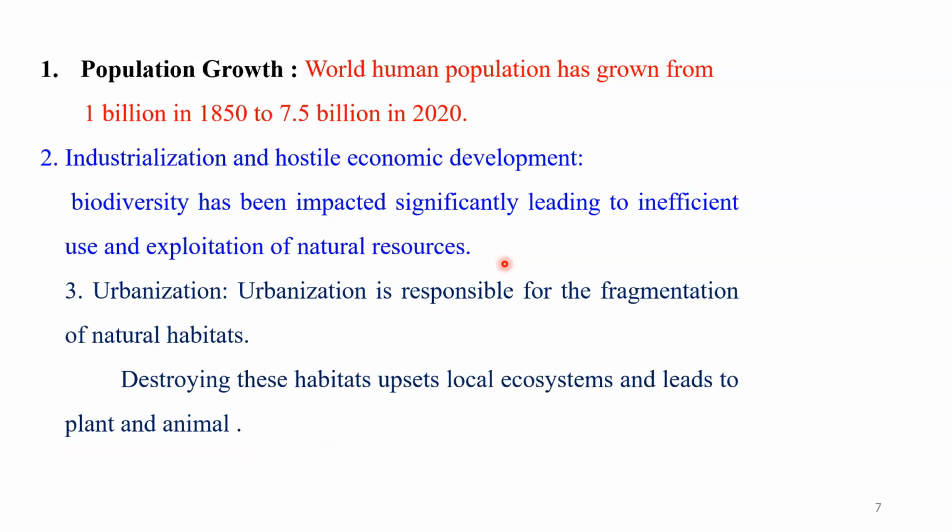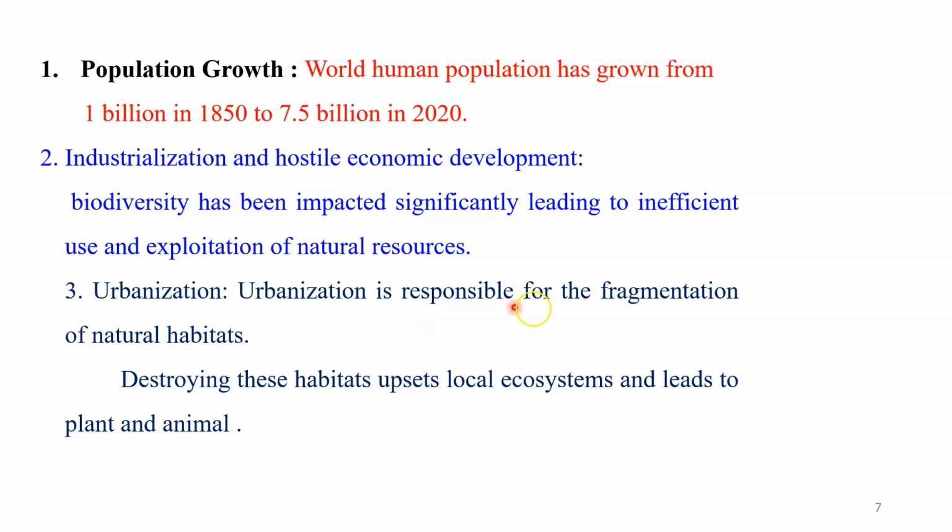Second important is urbanization. Industrialization and urbanization are very close to each other, they are related. When industrialization increases, it is responsible for increasing urbanization. Urbanization refers to the number of people that live in the urban area. Expansion of the urban area is responsible for fragmentation of the natural habitat.